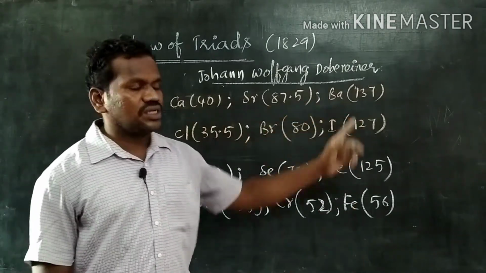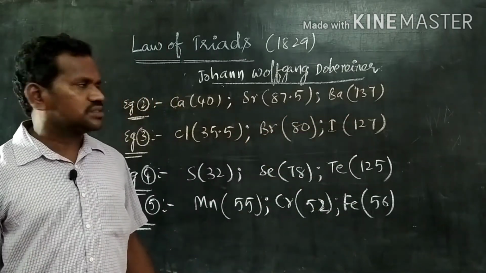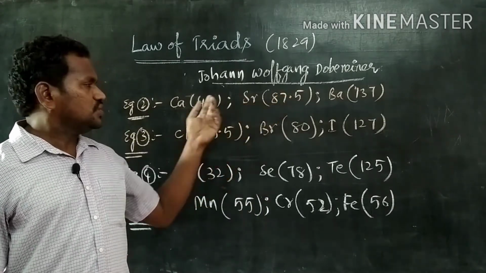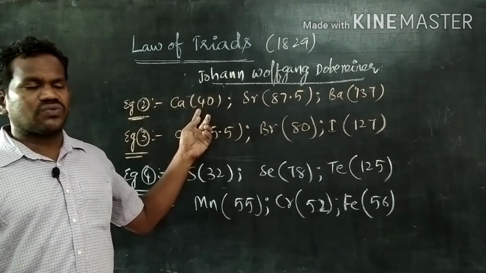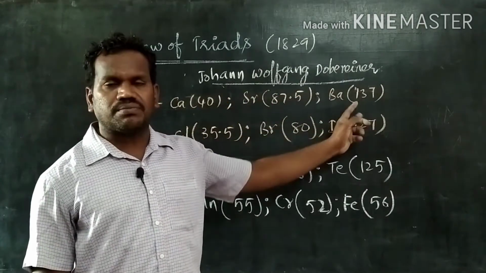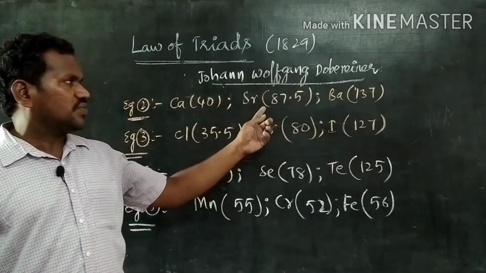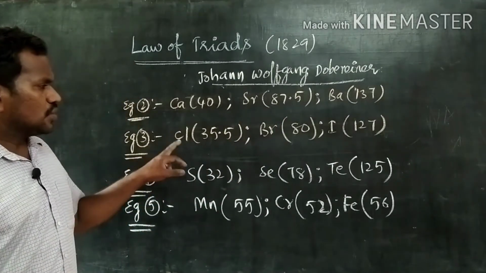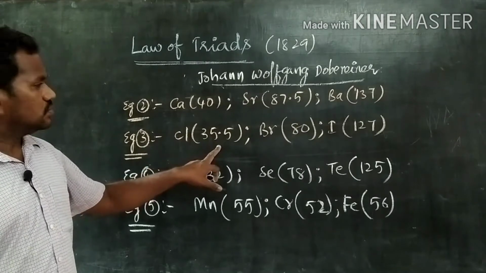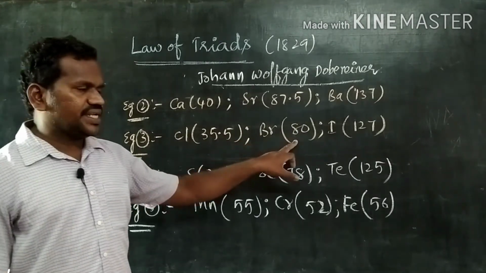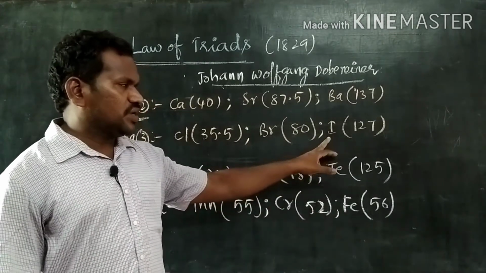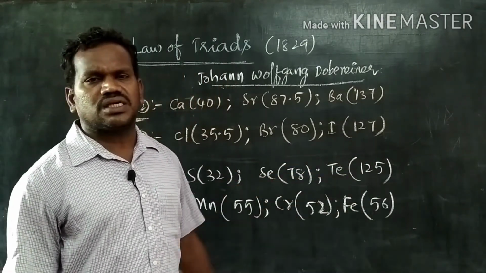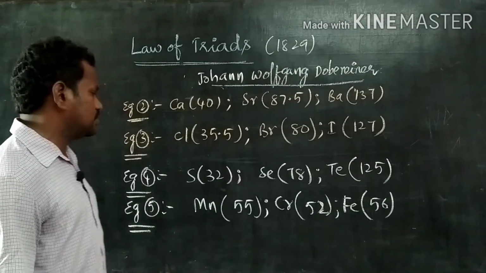He arranged them in the ascending order of their atomic weights. If we want to get the atomic weight of strontium, we should take the average of the atomic weights of calcium and barium. Then we can get the atomic weight of strontium. Now, come to the next example: chlorine 35.5, bromine 80, iodine 127. Here also the elements are arranged in the ascending order of their atomic weights.